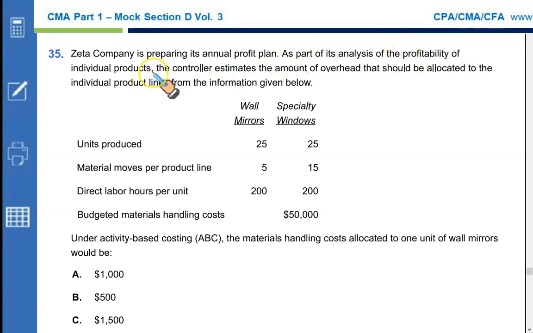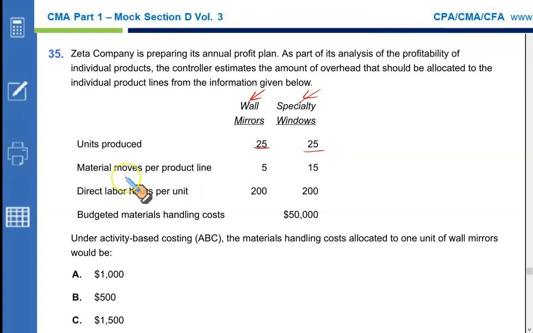Next question. Zeta company is preparing its annual profit plan as a part of its analysis of the profitability of individual products. The controller estimates the amount of overhead that should be allocated to the individual product lines from the information given below. We have two items, wall mirrors and specialty windows. We want to produce 25 units of wall mirrors and 25 specialty windows.